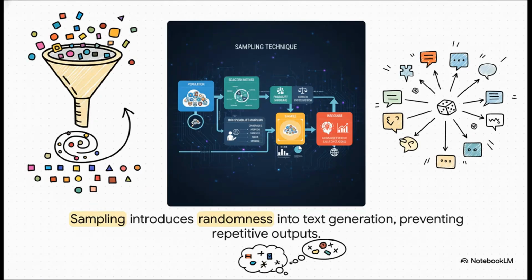answers. So instead of always picking the number one most likely next token, the model uses a technique called sampling. It looks at a whole range of pretty good options and then adds a little bit of randomness into its final choice. This right here is the secret sauce. It's what allows an LLM to generate text that's diverse, surprising, and sometimes genuinely creative.